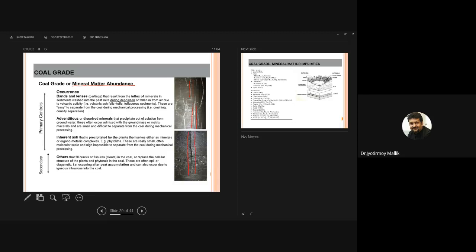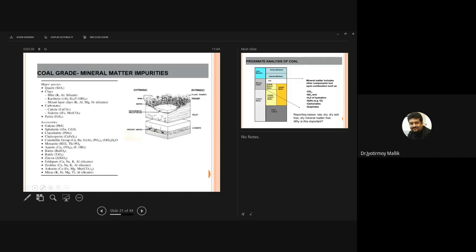It's pretty empty. But here you can see those fractures and fissures are filled with quartz, perhaps. Okay, so if it is filled with quartz, you can imagine that it will also degrade your coal, but then it is extremely difficult to get it out. Okay, so the mineral matter abundances, by their nature, actually degrade the coal quality.